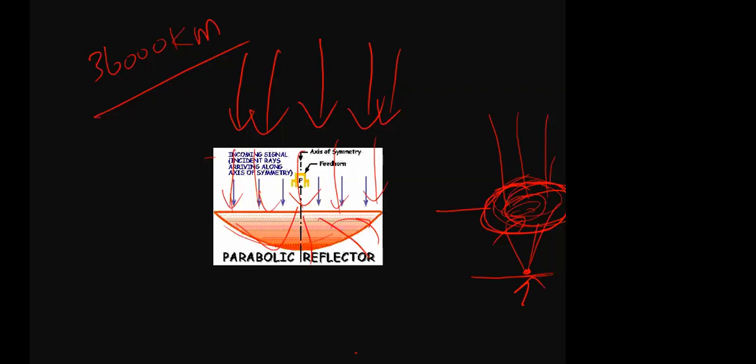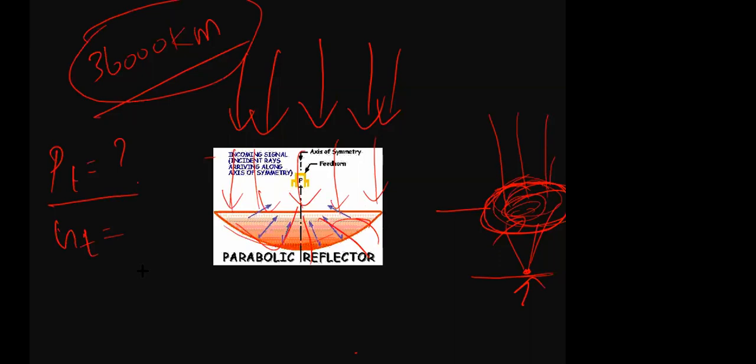Then you take this exercise: at what power is the satellite radiating? What is the total power radiated by the communication satellite? What is the gain of the satellite antenna? You know the distance it is travelling. What is the loss? What is the gain or directivity of the receiving antenna?